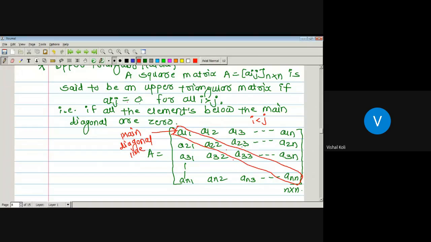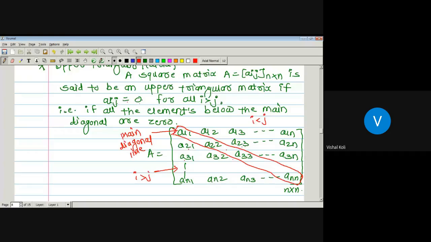All the elements below the main diagonal line are in this form: A21, in which i is 2 and j is 1, so i is greater than j. Similarly for the next one, A31, here 3 is i and 1 is j, again 3 is greater than 1. In A32 it is the same, and so on. So all the elements below the main diagonal line are in such a form that i is greater than j.